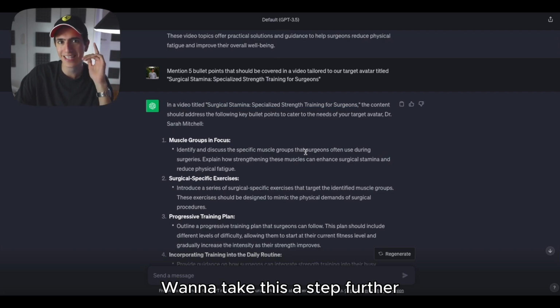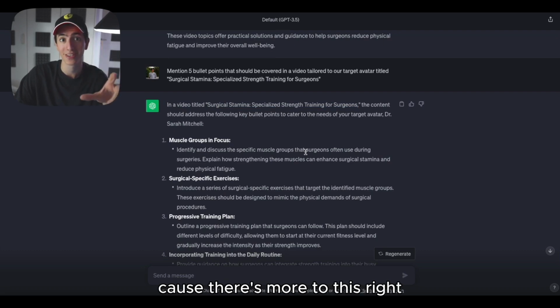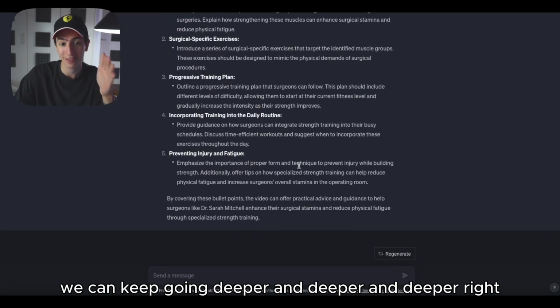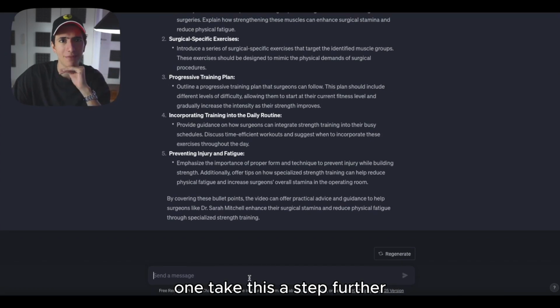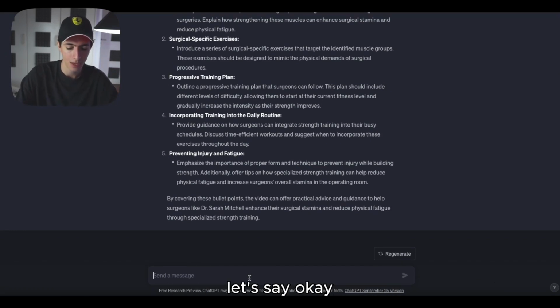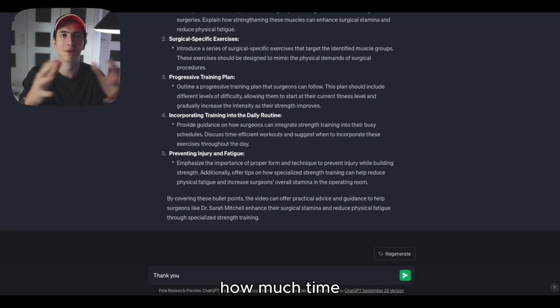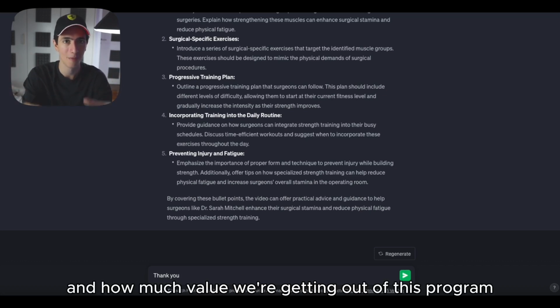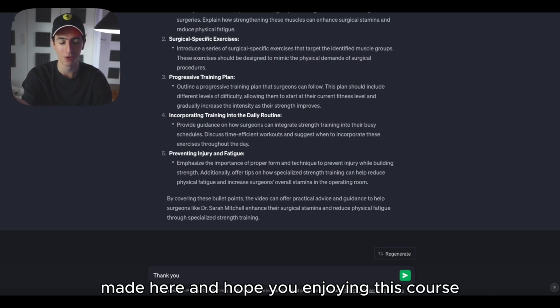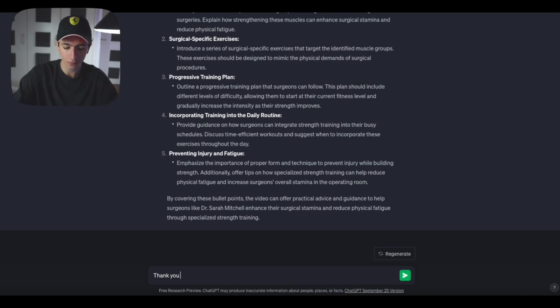I want to take this a step further because there's more to this, right? We can keep going deeper and deeper and deeper. Let's say thank you. Let's be thankful because this program has been saving us a lot of time. I don't know if you understand how much time and how much value we're getting out of this program right here, and I hope you're enjoying this course. Thank you.